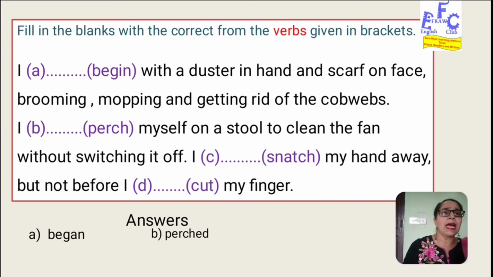So next, I dash my hand away. Here we need to have the past perfect tense. So it should be had snatched my hand away. Before I, then again here it will be past perfect tense. So had cut. So the answers to these are began, perched, had snatched and had cut.